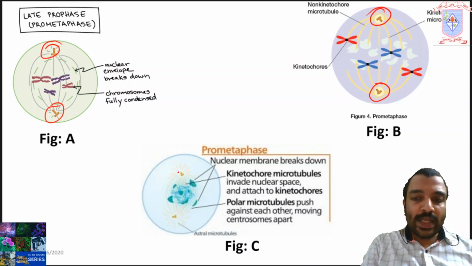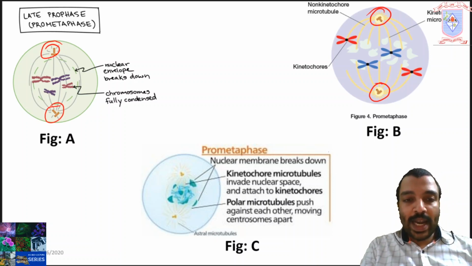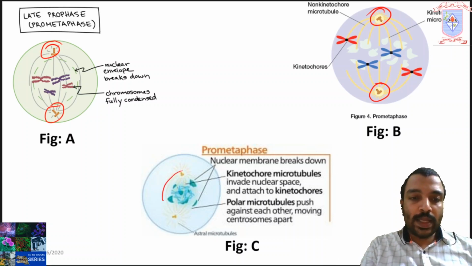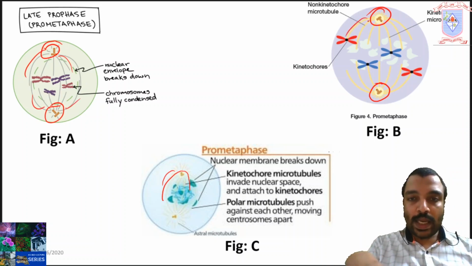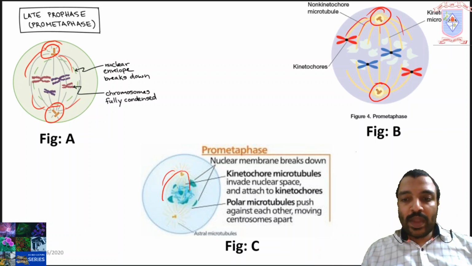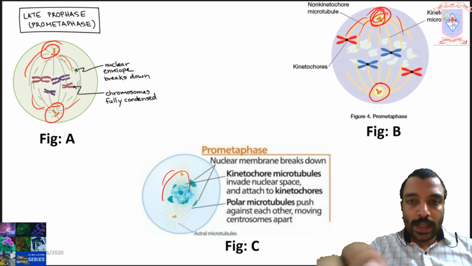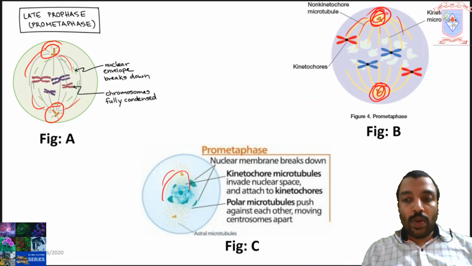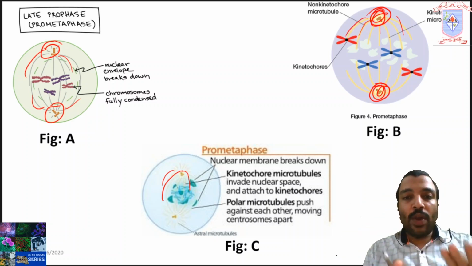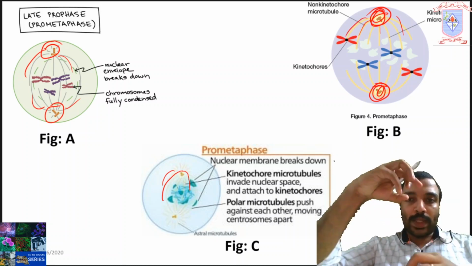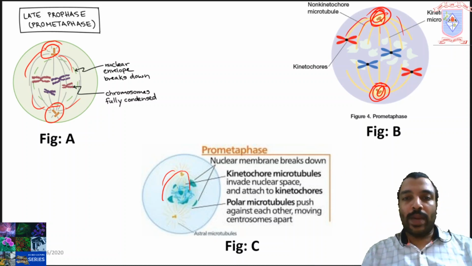And the fourth event is, in this stage, you can clearly observe the spindle fibers. You can see here the spindle fibers radiating from centrioles, because a pair of centrioles are now located at both poles of the cell. That's why you can clearly observe the spindle fibers radiating from the centrioles, only because the pair of centrioles are now located at the poles.